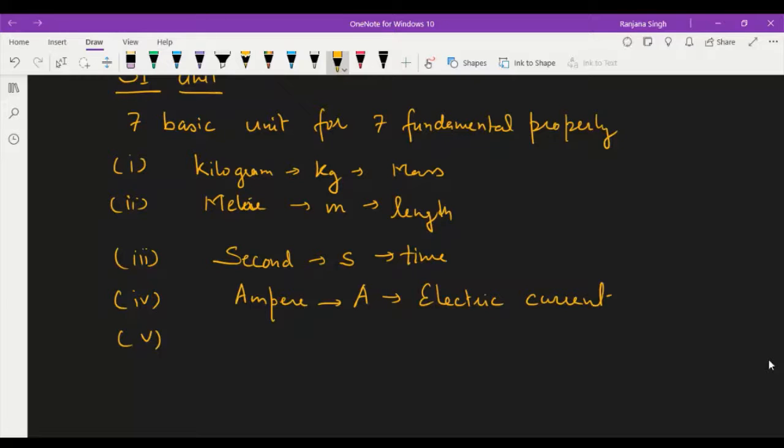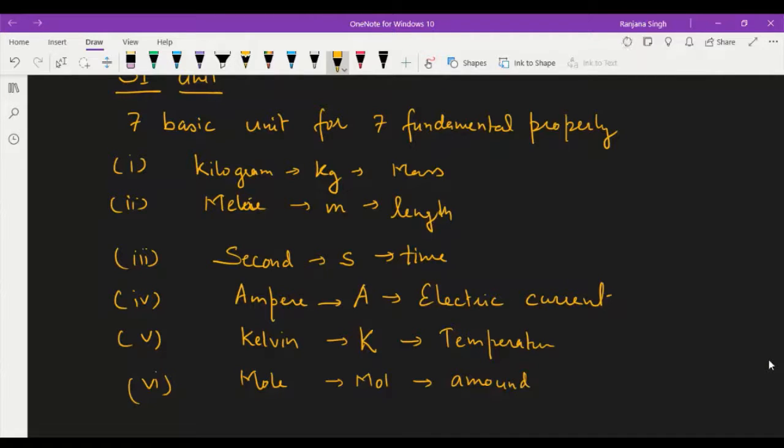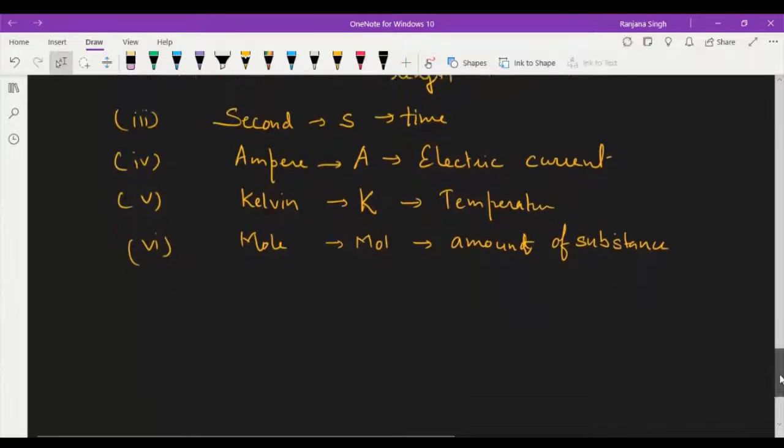Fifth one, Kelvin, unit of temperature. Then sixth one, mole, unit of amount of substance. And the last one, that is seven, is candela.